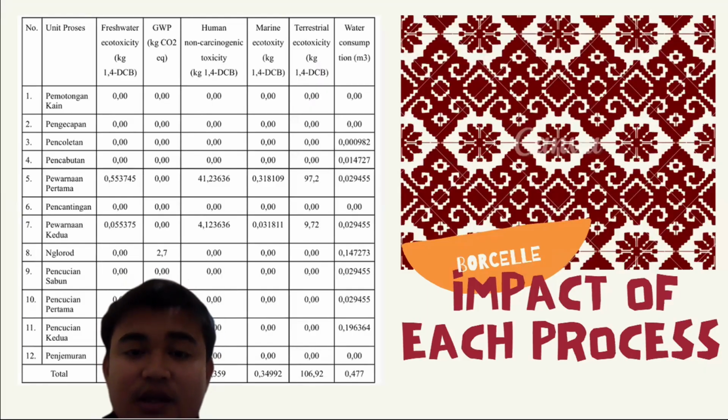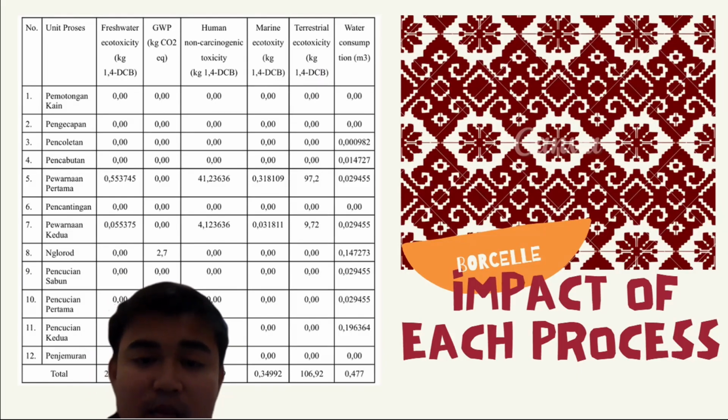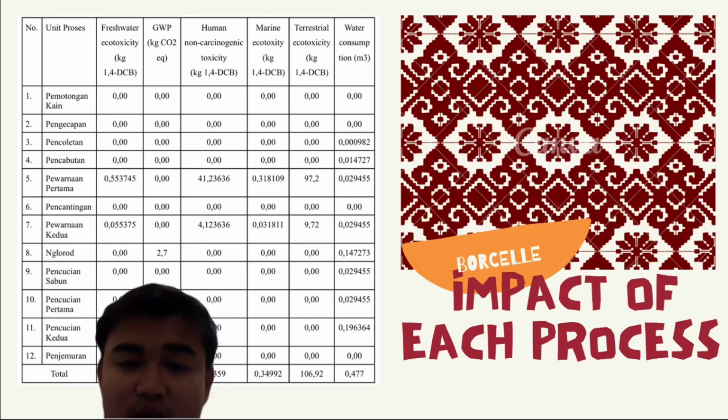In this slide, we present the environmental impact results for each production process. The results show that the dyeing process contributes the highest impact, particularly in human toxicity, ecotoxicity, and water consumption categories. The ngulurut process also shows a significant contribution due to high energy and water use. Overall, the results help identify environmental hotspots in batik enzyme production, which can be a priority for improvement strategies.